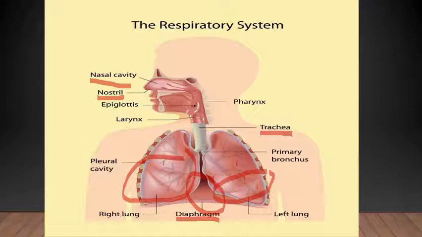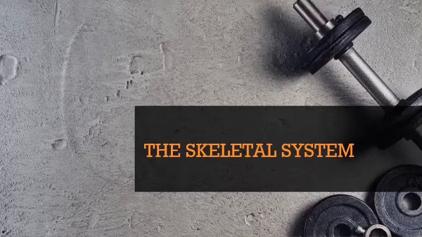So this is how the respiratory system works, and these are the main organs of the respiratory system. What are they? The nasal cavity, the nostrils, trachea and the two lungs, and the diaphragm, which expands and contracts when you breathe in and breathe out respectively.